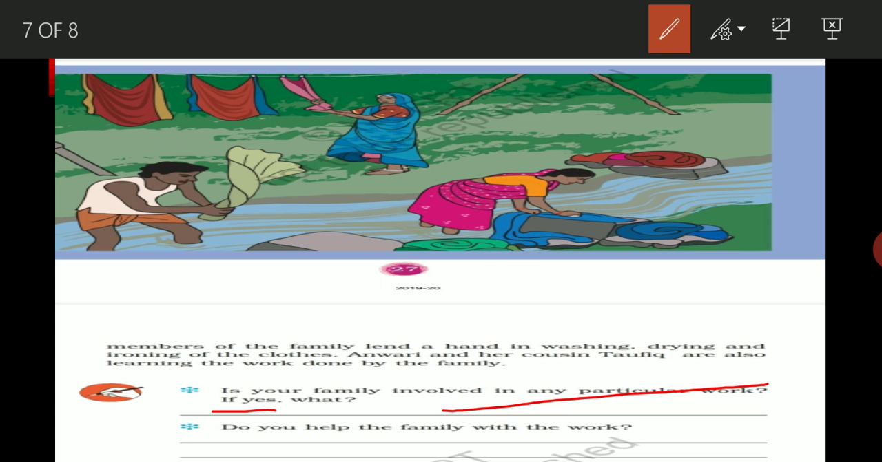Do you help your family members with the work? If you help the family members in the above work, you will write yes. Though you are very small, so I don't think that you help your family in earning something. That's why you will write here no.